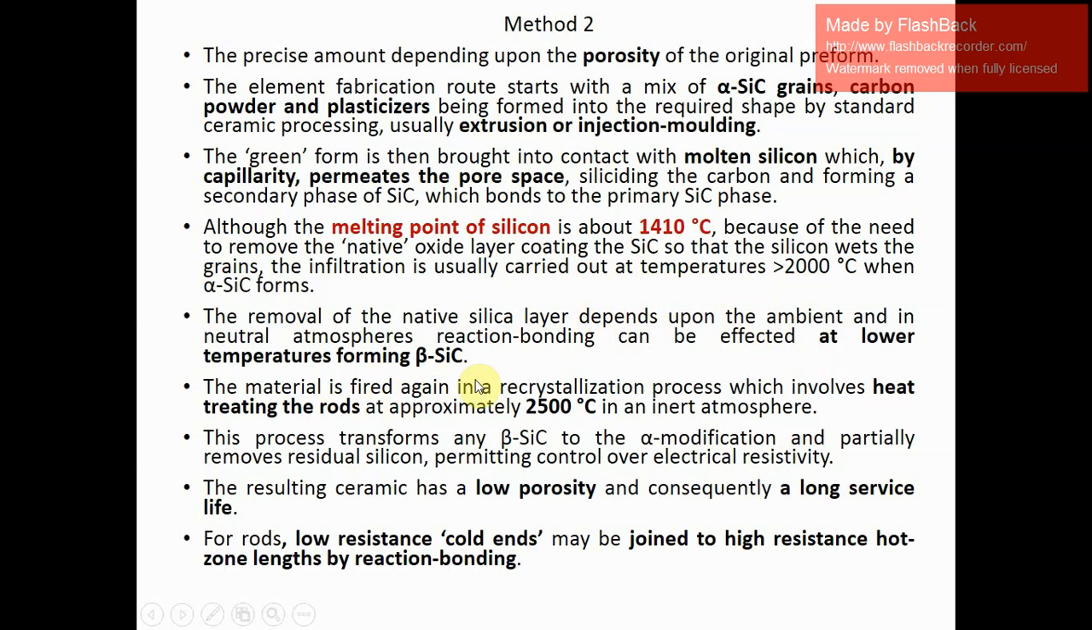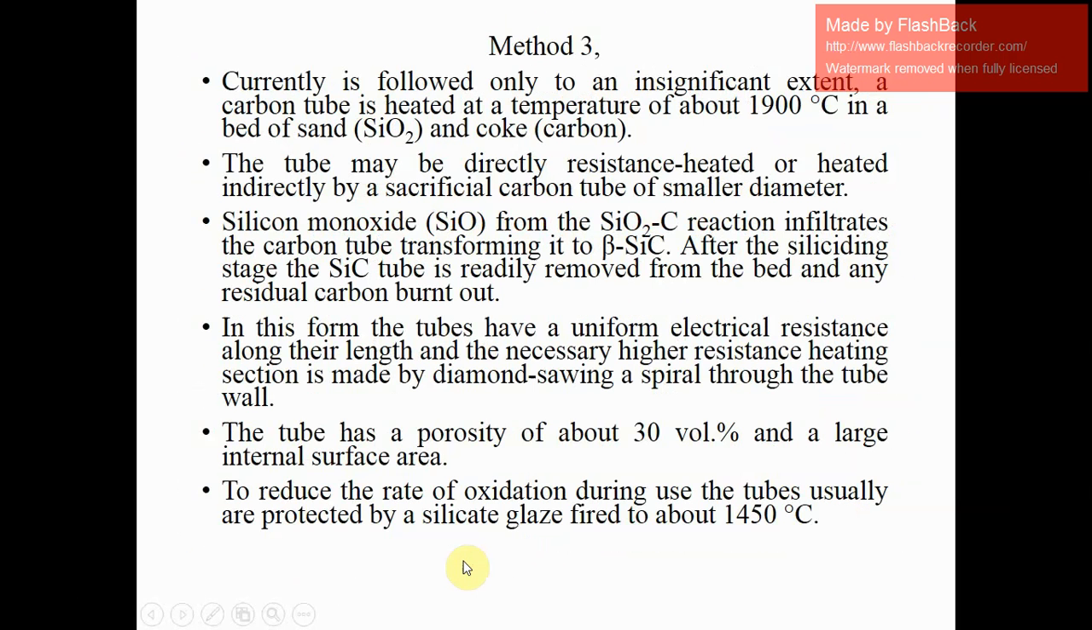The material is fired again in a recrystallization process, which involves heat treating the rods at approximately 2500 degrees Celsius in an inert atmosphere. This process transforms any beta SiC to the alpha modification and partially removes residual silicon, permitting control over electrical resistivity. The resulting ceramic has a low porosity and consequently a long service life. For rods, low resistance cold ends may be joined to high resistance hot lengths by reaction bonding.